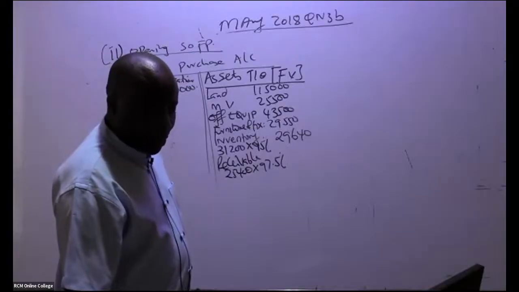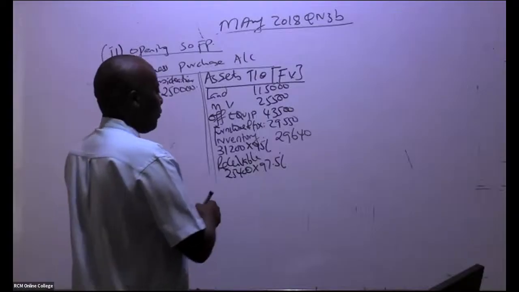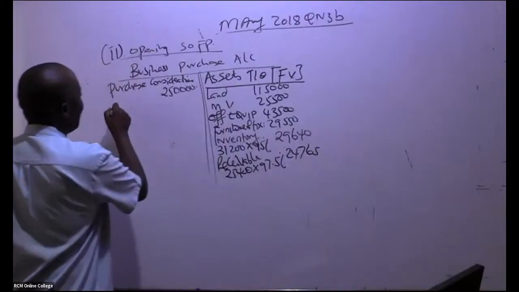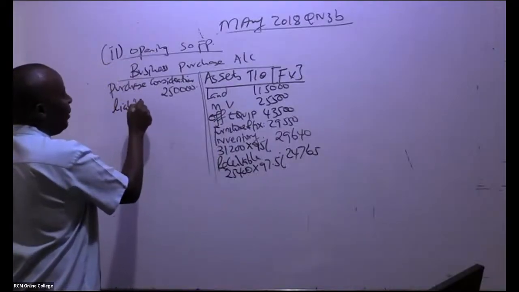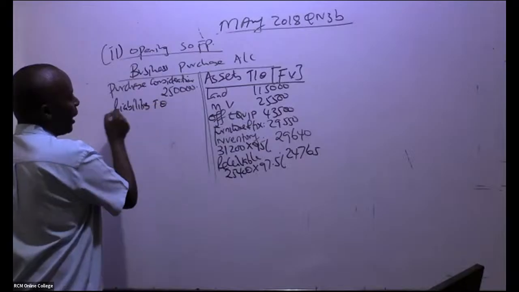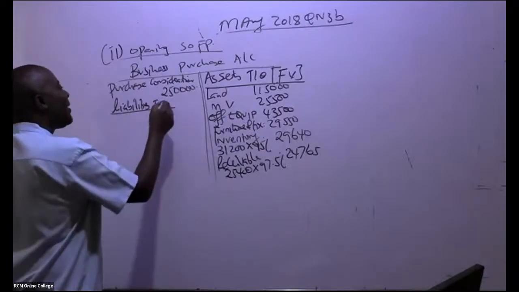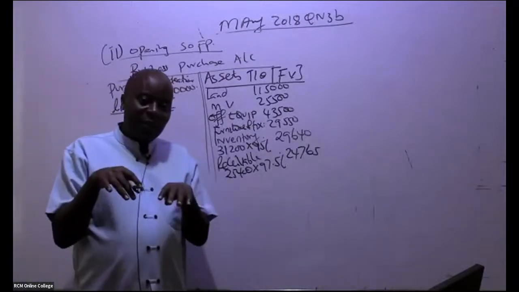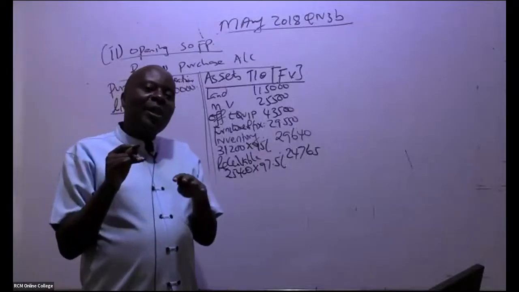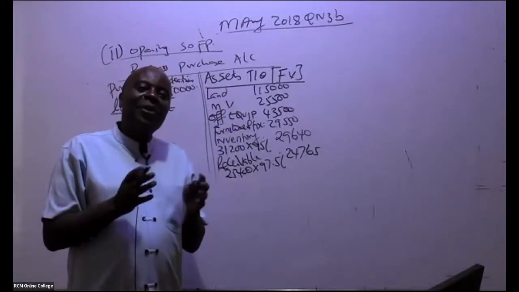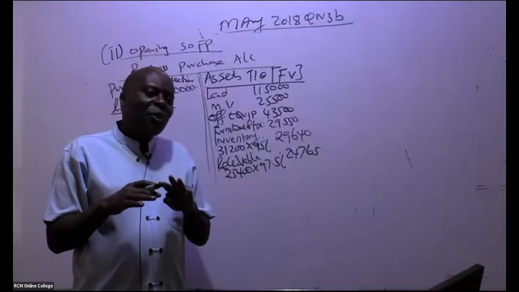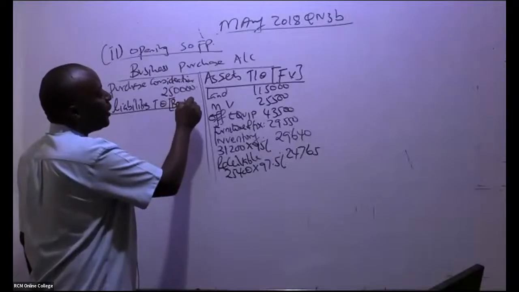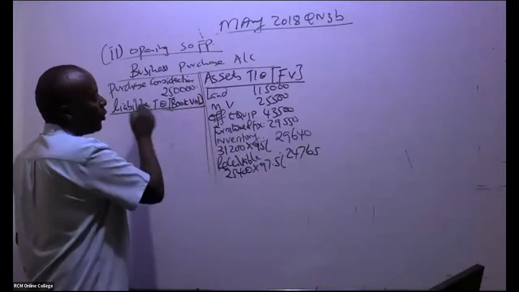So we have here 24,765. Now you come to the liabilities taken over. Remember, it will be very, very rare to start valuing liabilities. This liability was a bank loan, but because it's being taken over by a company, are you going to get a discount? No, unless you're told. I've never seen that. Liabilities, we always take the book values.